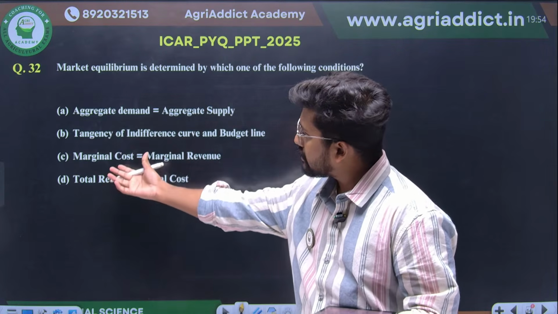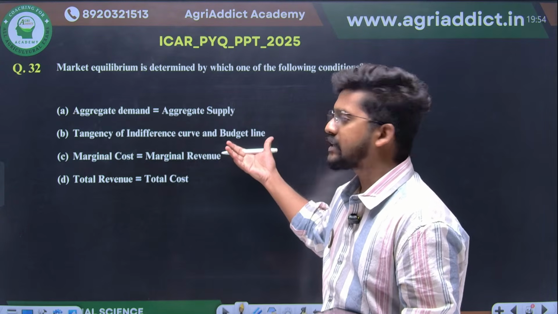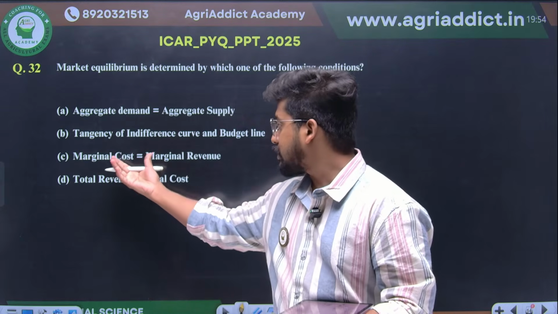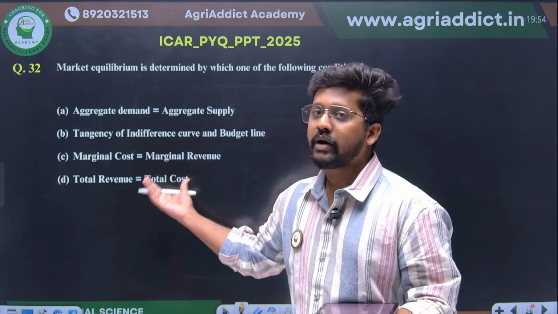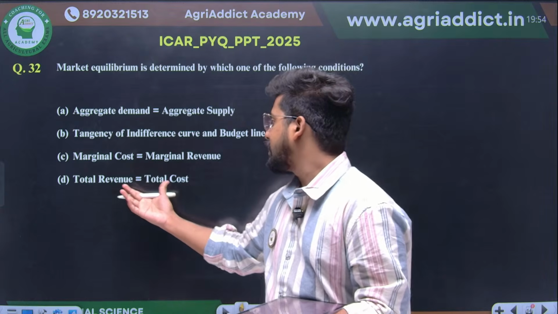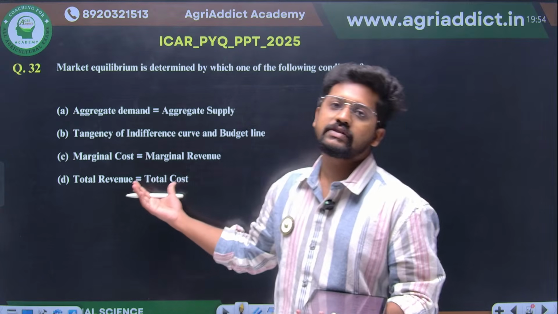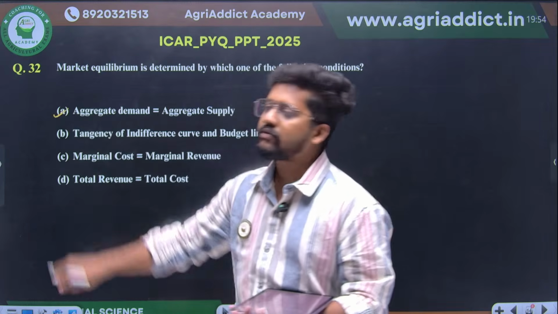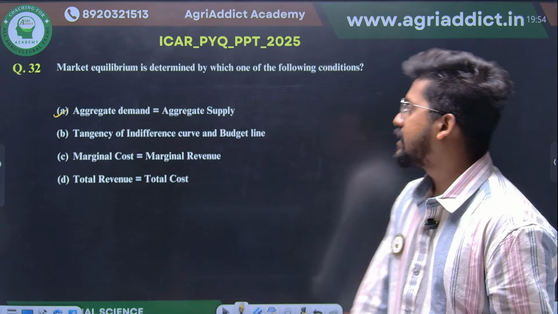What are the other options? Tangency of the indifference curve and budget line. No, this is not the market equilibrium. This was actually consumer equilibrium. Marginal cost is equal to marginal revenue. It was not the market equilibrium, it was profit maximizing. Total revenue is equal to total cost. This was none other than your break-even point. Eliminating all these things, aggregate demand will be equal to aggregate supply. Option A will be your correct answer.